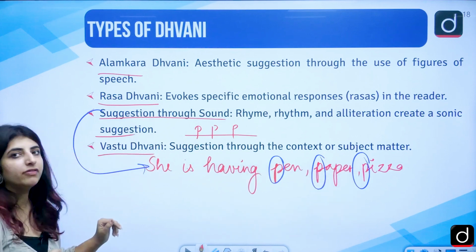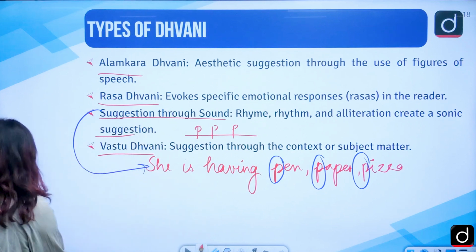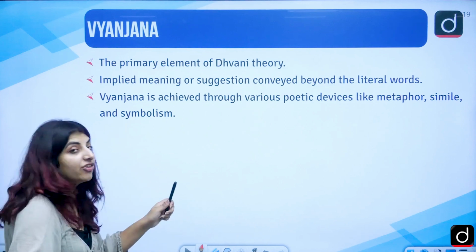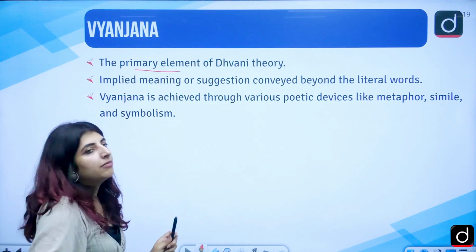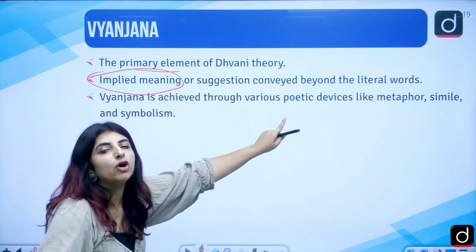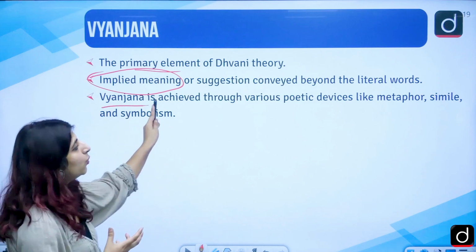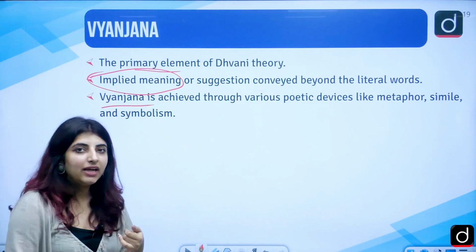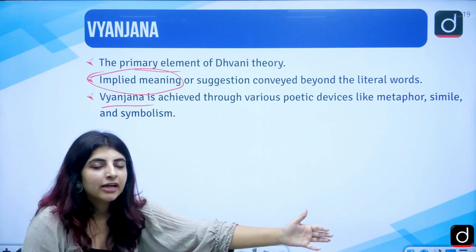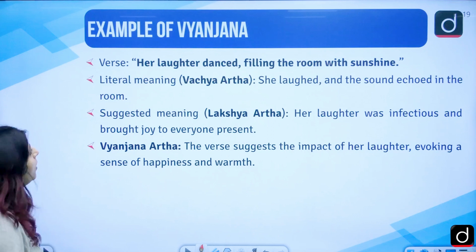Then we have Vastu Dhvani, suggestion through the context or the subject matter which has already been talked about. Now coming here, we have Vyanjan, which is an element of Dhvani as well. The primary element of Dhvani theory, implied meaning or suggestion which is conveyed beyond the literal words. So basically we know what Dhvani is, we have talked about it. Vyanjan is achieved through poetic devices, like we already have talked about, she is like a rose, she is as fast as a lion. So Vyanjan is suggested through that very particular thing.